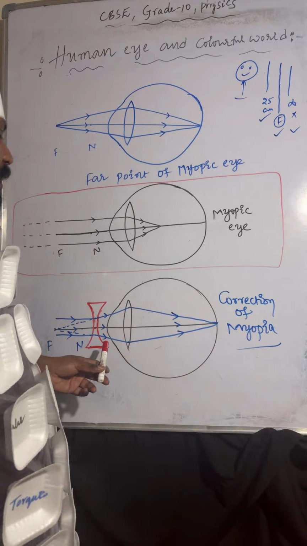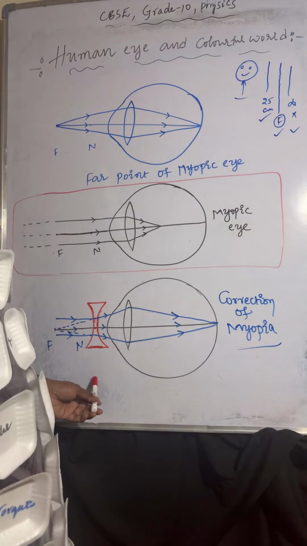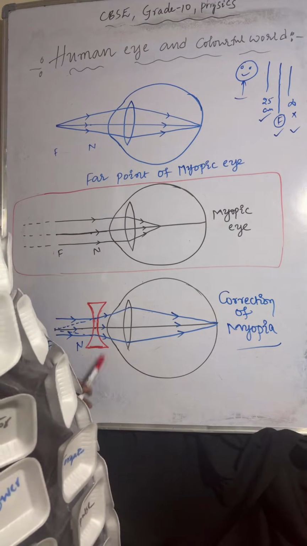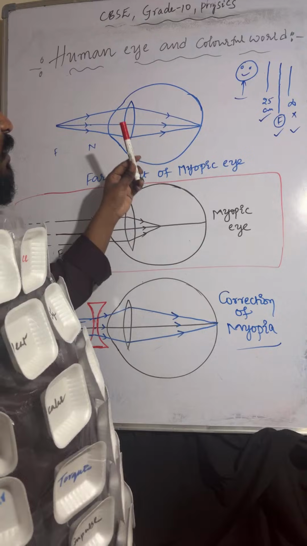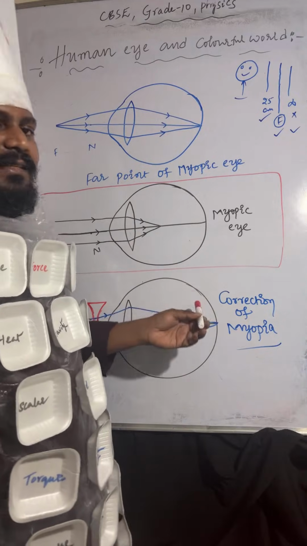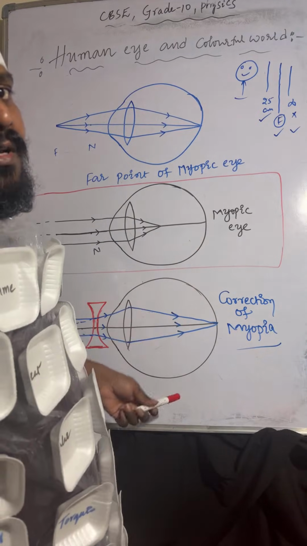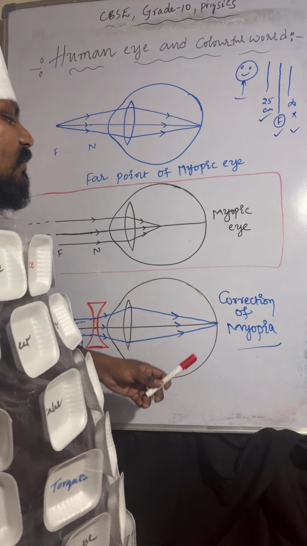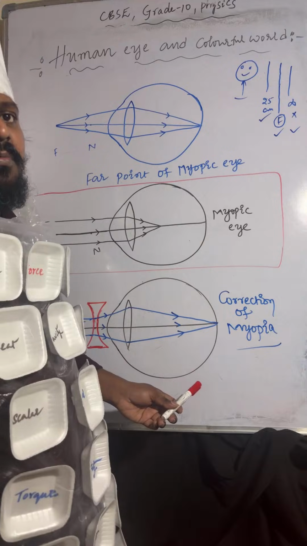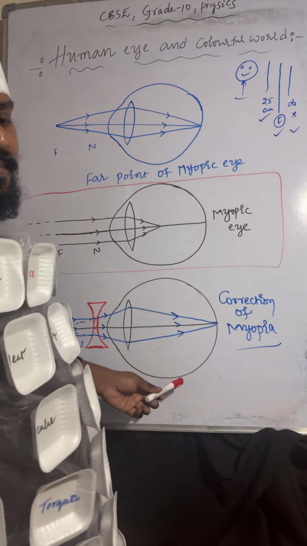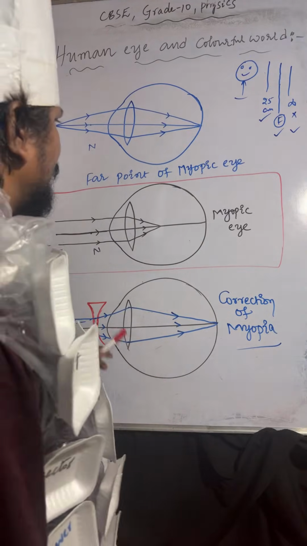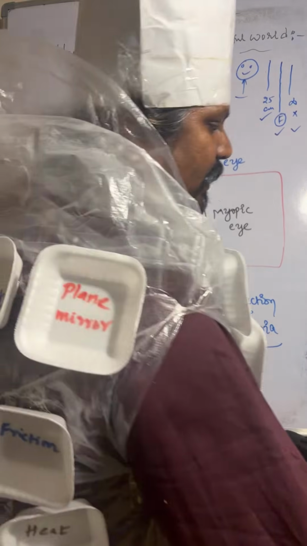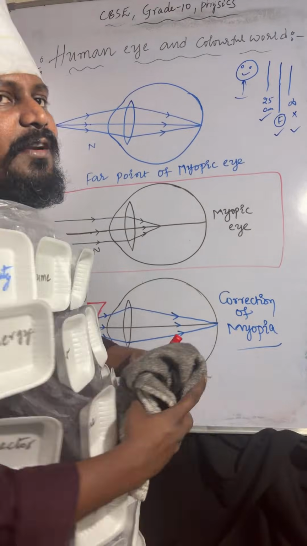By using a concave lens, we can correct the defect of myopia. Understood? Sometimes they will ask about the correction diagram: draw the correction diagram of myopia. So you have to draw this diagram. So this is about myopia. And coming to hypermetropia.